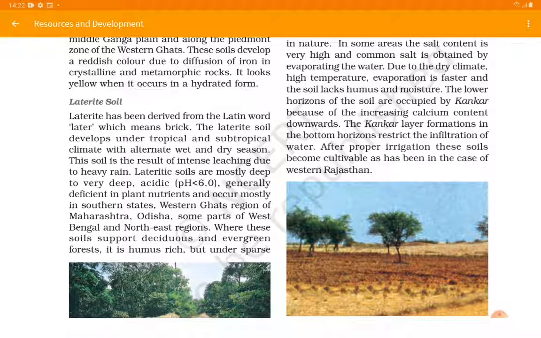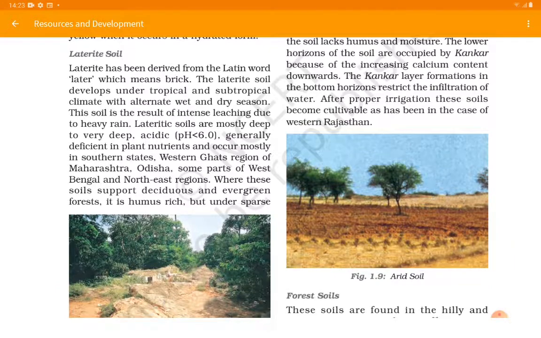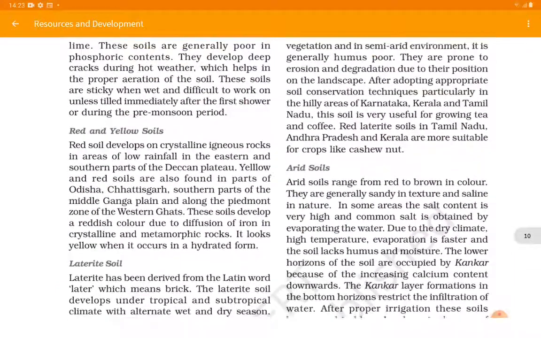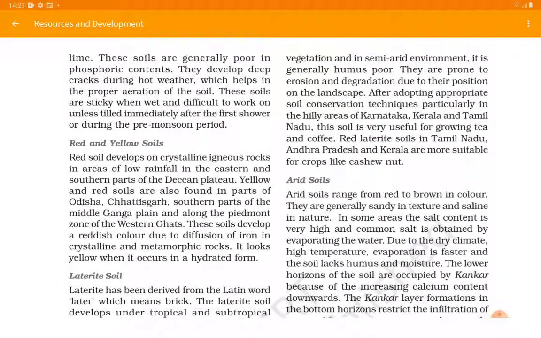So on a pH scale, neutral soils have a pH of 7, acidic have less than 7, and basic have more than 7. Generally deficient in plant nutrients, they occur mostly in southern states, the Western Ghats region of Maharashtra, Odisha, some parts of West Bengal, and northeast regions. Where these soils support deciduous and evergreen forests, they are humus rich also, but under sparse vegetation and in semi-arid environment, they are generally humus poor. They are prone to erosion and degradation due to their position in the landscape.